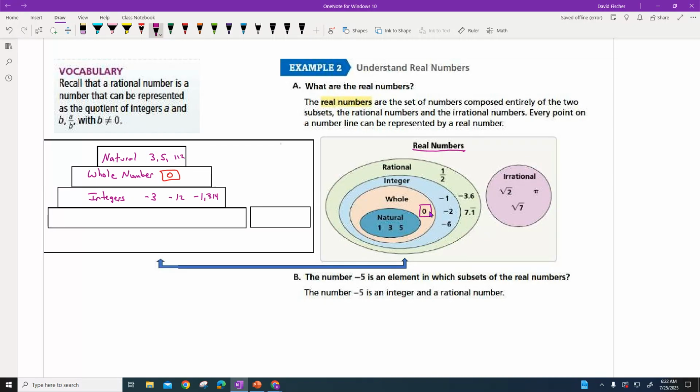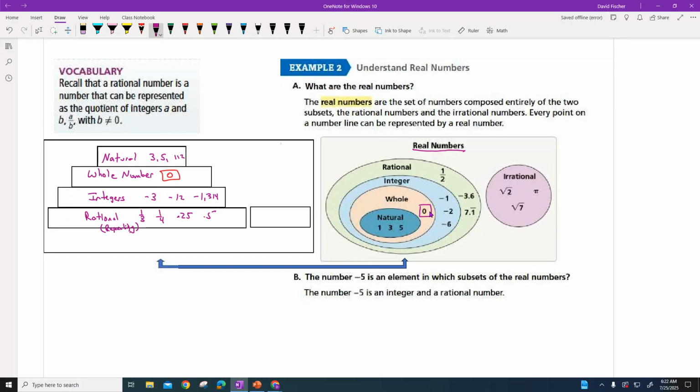And then we went to these things called rational numbers. Rational numbers are fractions, like 1/3. It can be a repeating fraction, and 1/3 is a repeating fraction. Okay, 1/3, 1/4, but it also can be decimals: 0.25, 0.5. So anything that's a decimal or a fraction or a repeating fraction or decimal is a rational number.